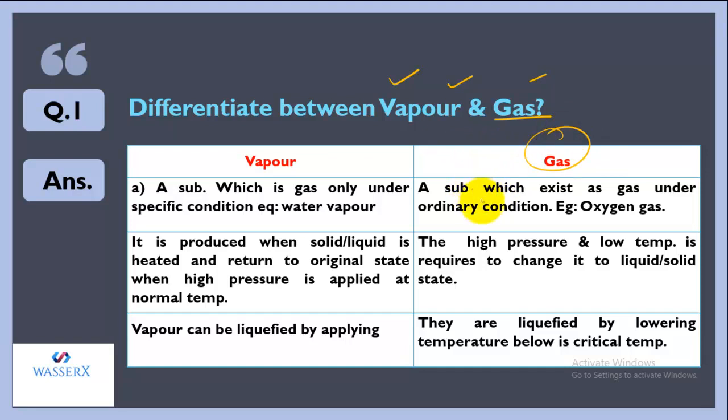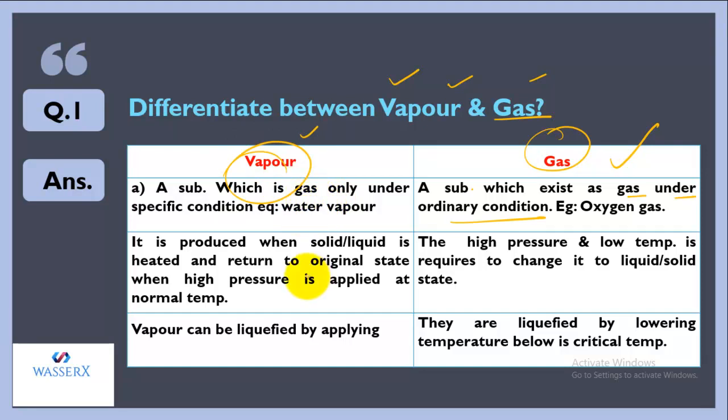A substance which exists as a gas under ordinary conditions is called a gas. Like oxygen, carbon dioxide, carbon monoxide, they are all gases at ordinary temperature. They exist in the gaseous state, and that is the reason they are classified as gases. But if a substance occurs in the solid or liquid state at room temperature, and when you apply specific conditions it changes to a gaseous state, then it is called vapor.